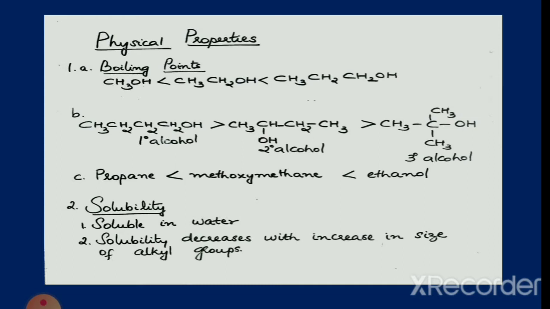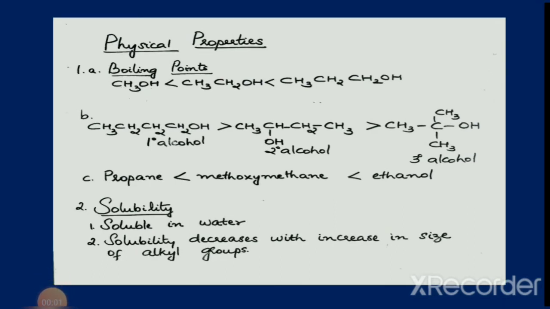Next, consider butane-1-ol, which is a primary alcohol, butane-2-ol, which is a secondary alcohol, and tertiary butyl alcohol, which is a tertiary alcohol. All these are isomers. Since branching is more in tertiary alcohol, it will have the lowest boiling point. Therefore, we can conclude that as branching increases, boiling point decreases in isomeric alcohols.